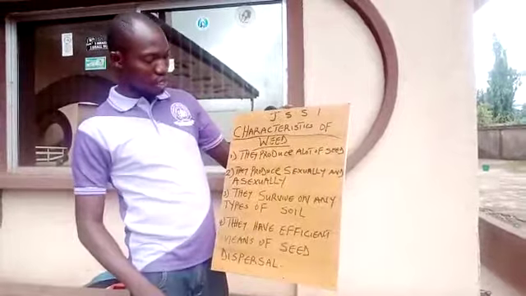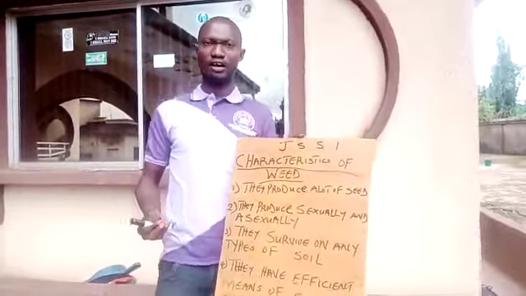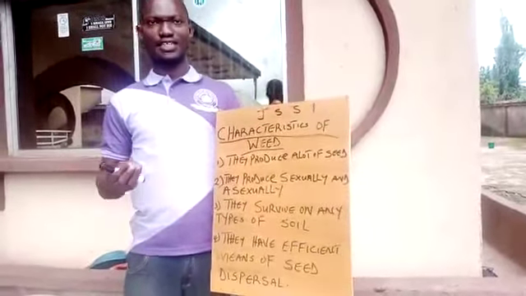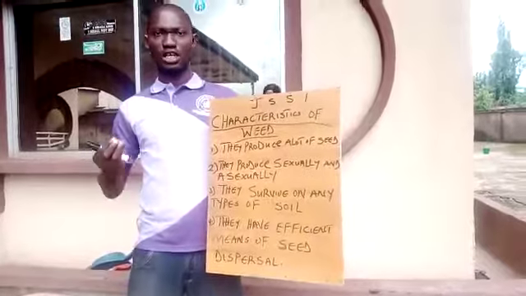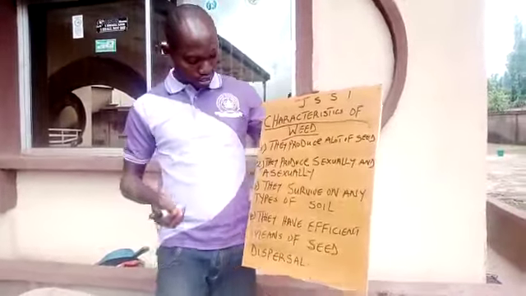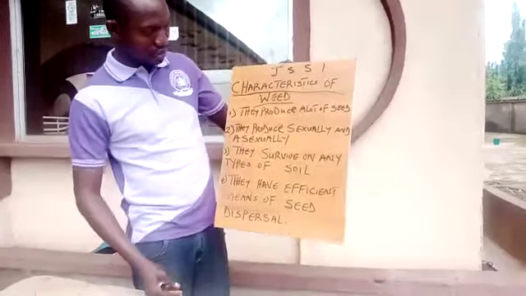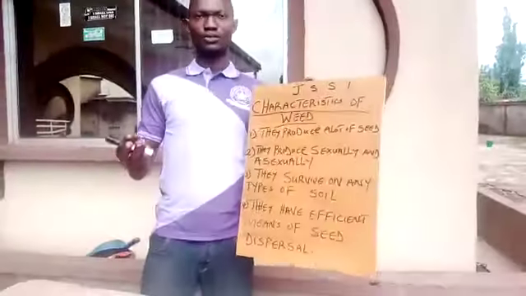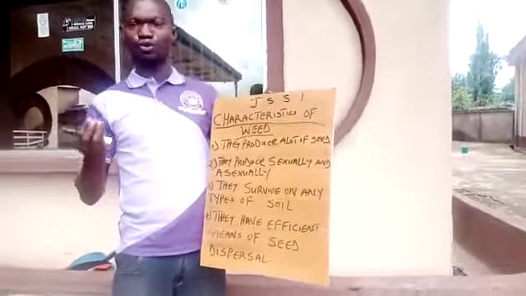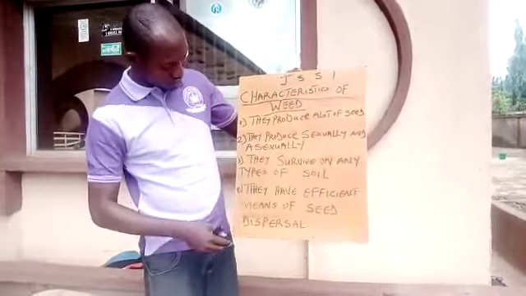One, they produce a lot of seed. Most of the weed we have in our environment today, we notice that they have a lot of seed, to the extent that anytime you uproot them, in a very short time, they will continue to grow. Then secondly, they reproduce asexually and sexually, that is, whether without seed or with seed. And like you all know, we have two types of propagation, which is sexual propagation and asexual propagation.